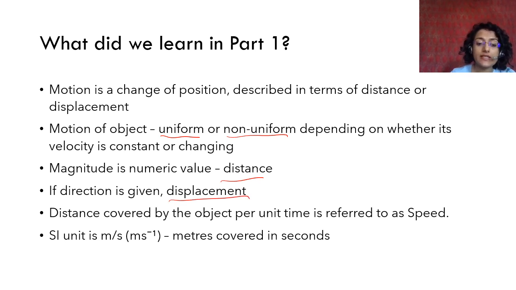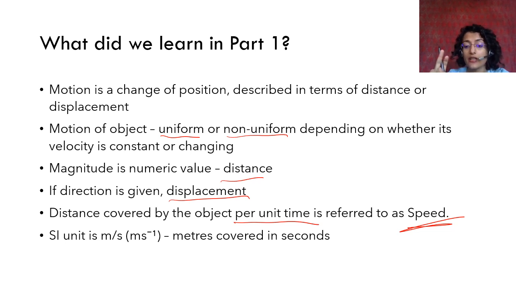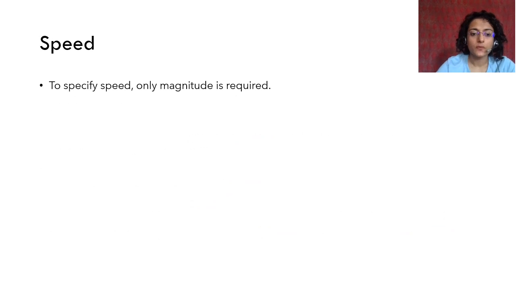Okay. Distance covered by the object per unit time is referred to as speed. Okay, and the SI unit of speed is meter per second. It is meters covered in seconds. How many meters are covered in how many seconds? So to specify speed, only magnitude is required. Like distance, only the numeric value was important and required. In speed also only the numeric value is required.